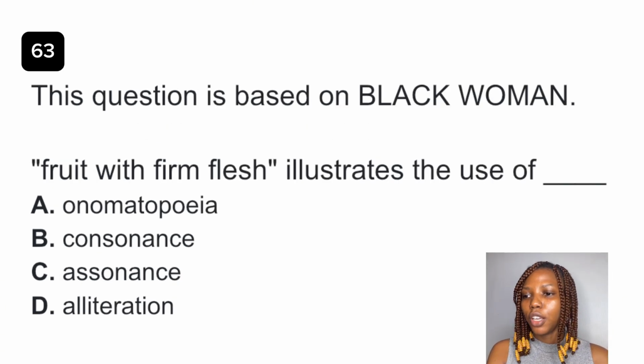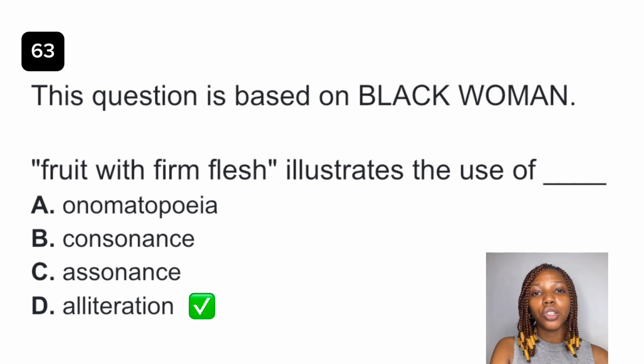Question 63. Fruits with firm flesh illustrates the use of dash. The best answer to this question is alliteration. Alliteration is the repetition of the initial consonant sound, the first consonant sound. We can see it repeated thrice: fruit, firm, flesh.